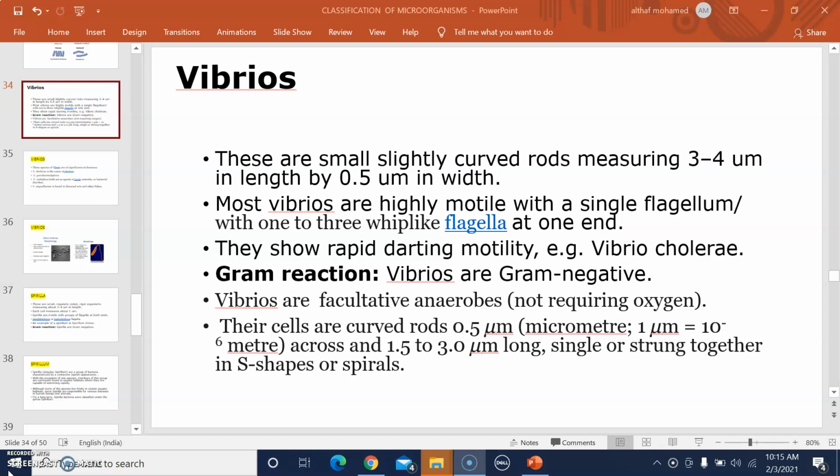Their cells are curved. The shape of their cells is a curved structure, that is a comma shape, measuring 0.5 micrometer across and 1.5 to 3 micrometer long, and they can be either single or strung together in S shape or spirals. So actually these Vibrios are comma shaped organisms.